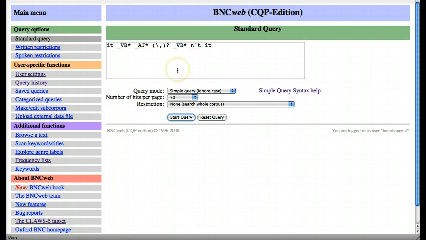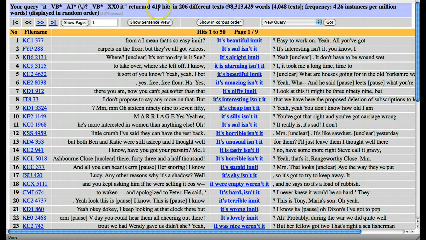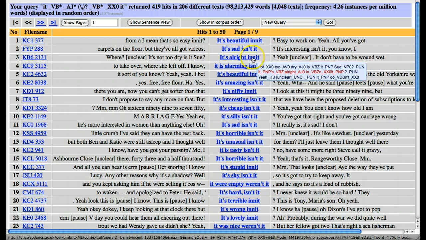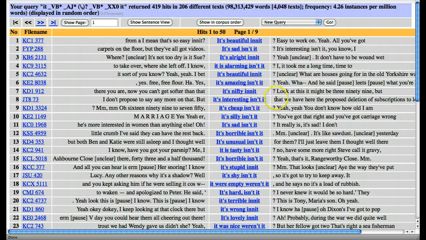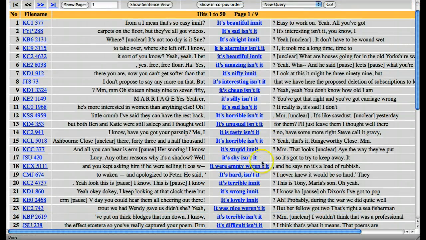Right, the final stage in this search is to bear in mind that there is a tag for the negative, all kinds of, well, "not" and "n't" together, which is XX0. And if we look for this, this should improve our recall even further. So yes, now we have 419 hits because we retrieve examples such as "init," which we wouldn't have retrieved before. Quite a lot of "init."